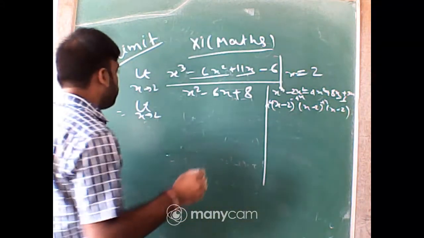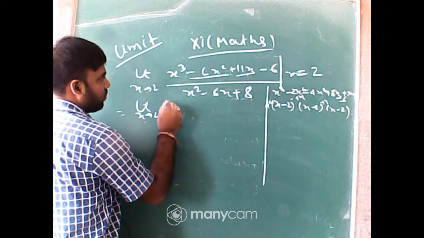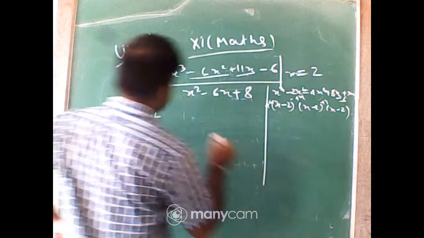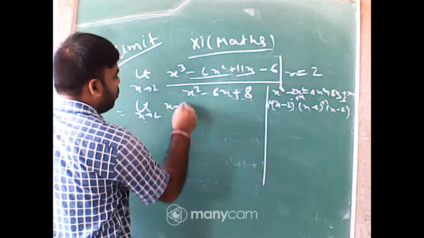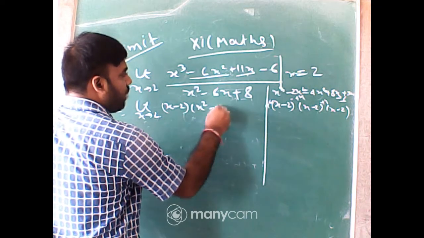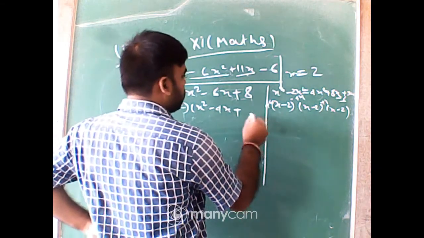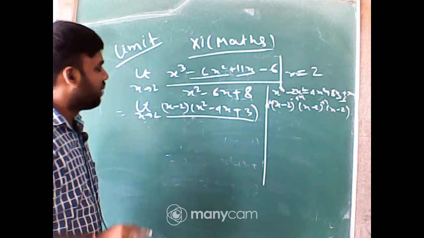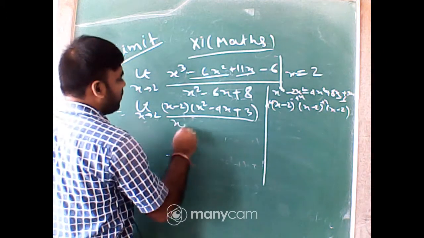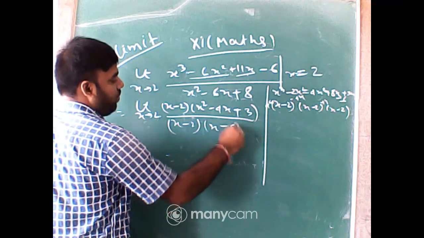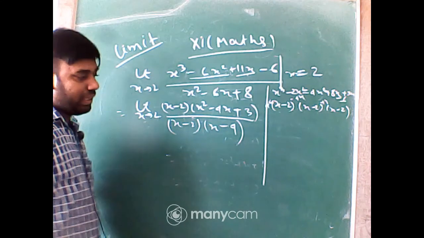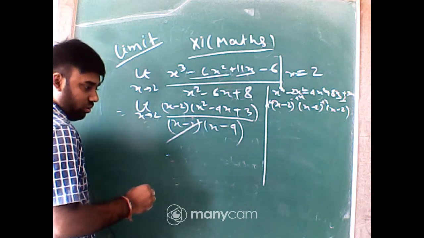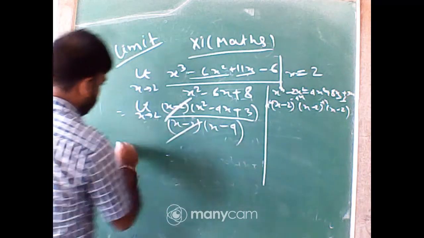So limit x tends to 2, that is (x minus 2) into (x square minus 4x plus 3), and the denominator, that is the easy middle term. I think you can solve it. I am solving that: (x minus 2)(x minus 4). Both the numerator and the denominator have x minus 2 common. So limit x tends to 2,